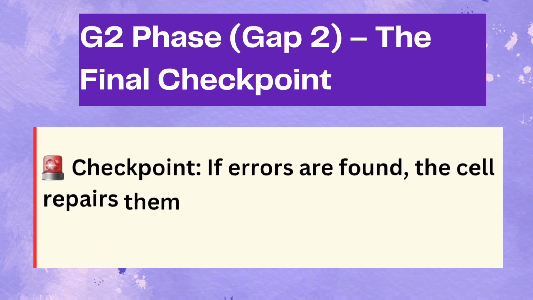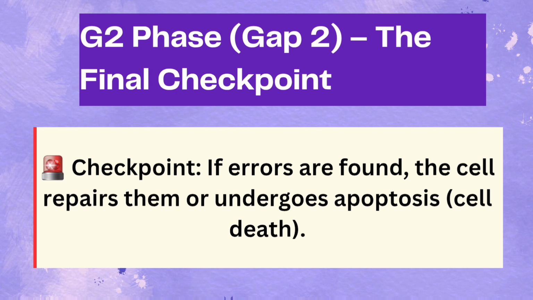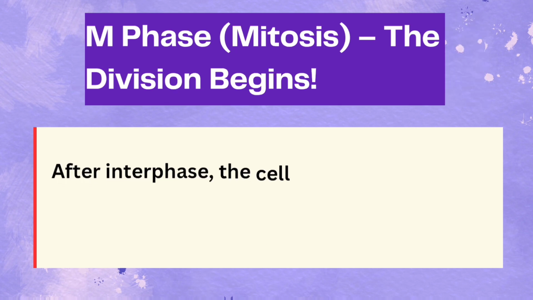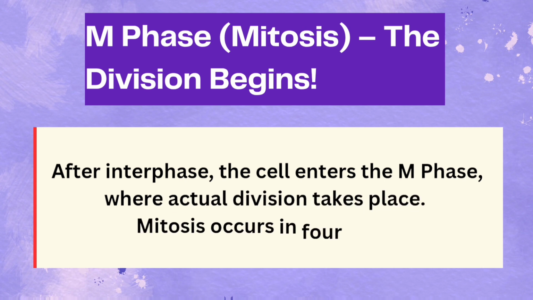Checkpoint. If errors are found, the cell either repairs them or undergoes apoptosis, programmed cell death. Think of it like revising before an exam. If you're not fully prepared, you won't pass. Emphasis. The division begins. After interphase, the cell enters M phase, where it actually divides.